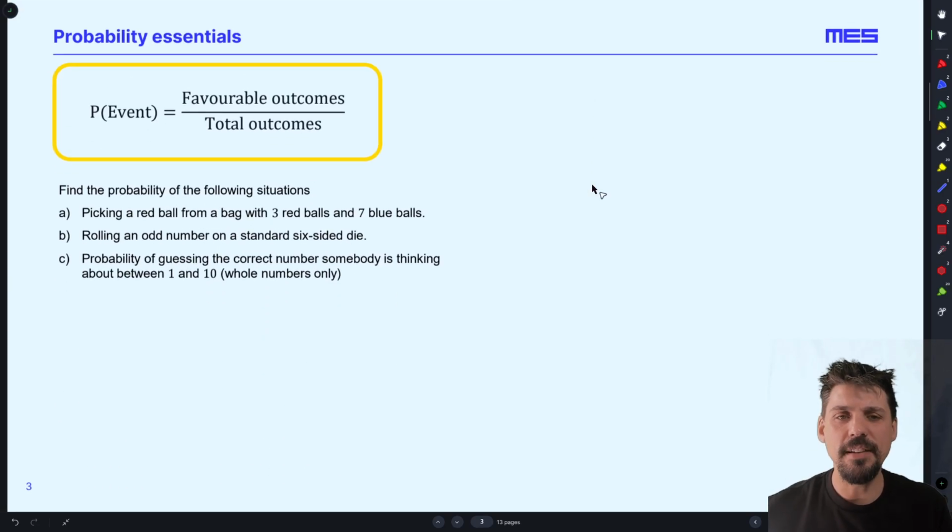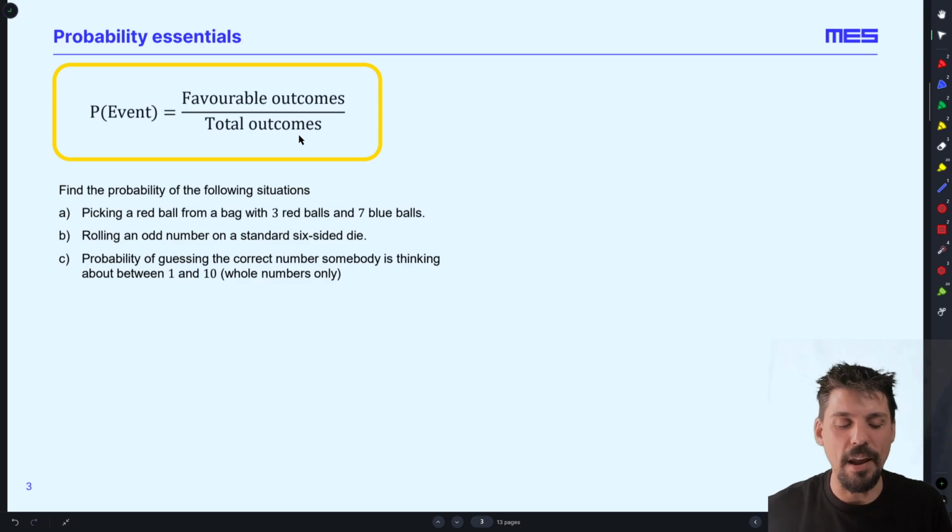Right, having said that, let's talk probability. Now, probability is actually quite intuitive. It does very much what you think it should. So here I've listed out a sort of definition. The probability of something happening is the number of favorable outcomes divided by the total number of possible outcomes.